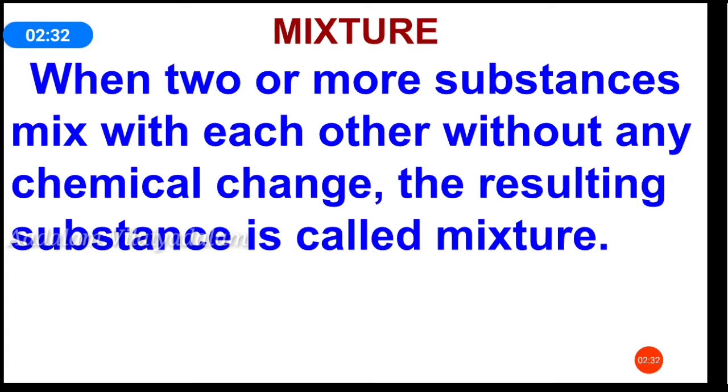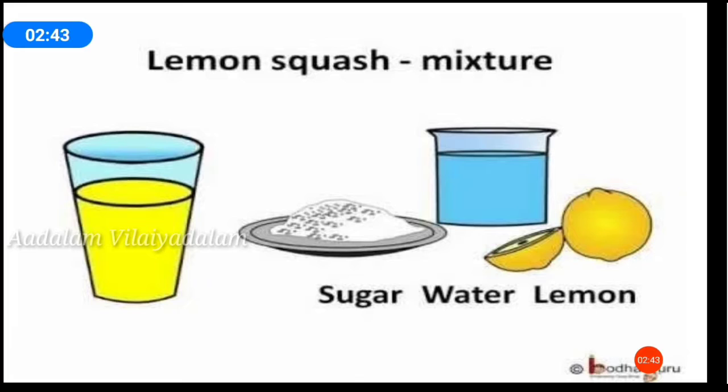So when two or more substances mix with each other without any chemical change, the resulting substance is called a mixture. For example, lemonade. Lemonade is a mixture because sugar, water and lemon juice are combined together without a chemical reaction taking place.